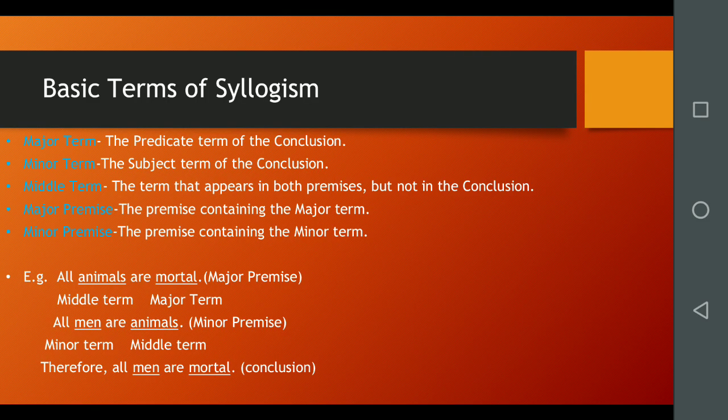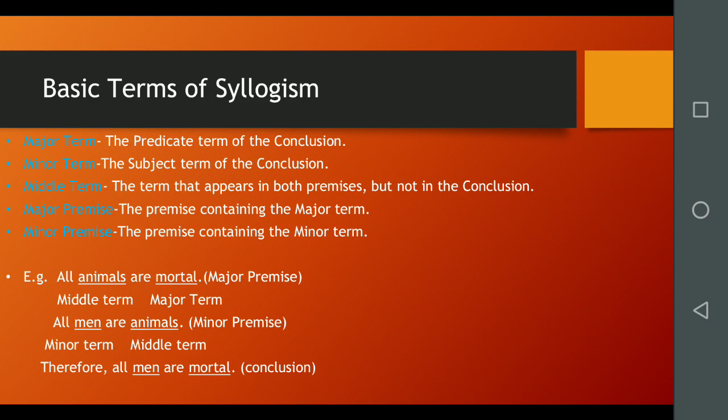Before going to deal with these 6 rules of syllogism, we need to understand some basic terms of syllogism. They are a major term, which is the predicate term of the conclusion; a minor term, the subject term of the conclusion; middle term, the term that appears in both premises but not in the conclusion. It means that the middle term is present only in both premises, but it is absent in the conclusion. Major premise, the premise which contains the major term; minor premise, the premise which contains the minor term.